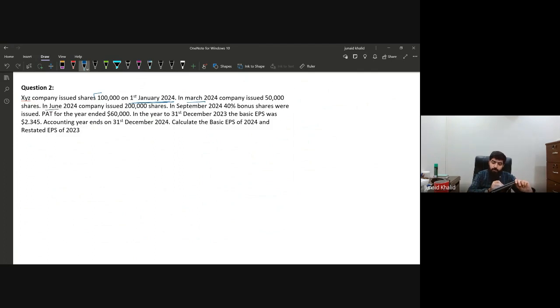At the end of June, the company issued 200,000 shares. Again, nothing is mentioned, so it's not a rights issue and not a bonus issue; it is at the full market price. In September 2024, 40% bonus shares were issued. Profit after tax for the year is 60,000.